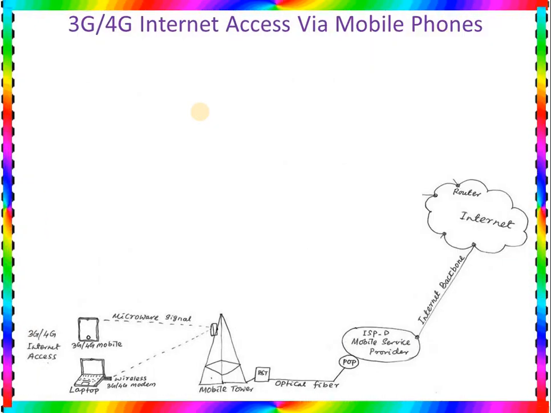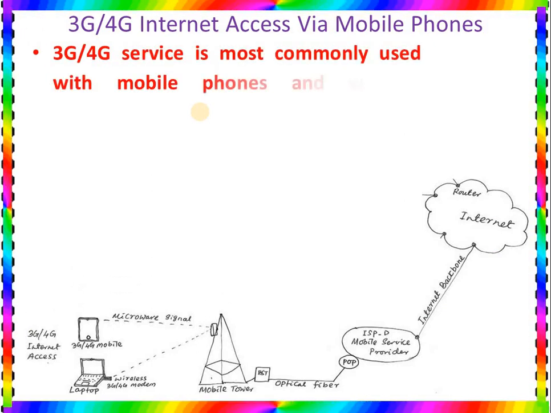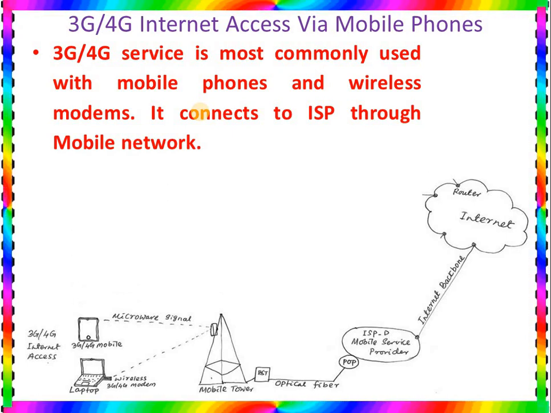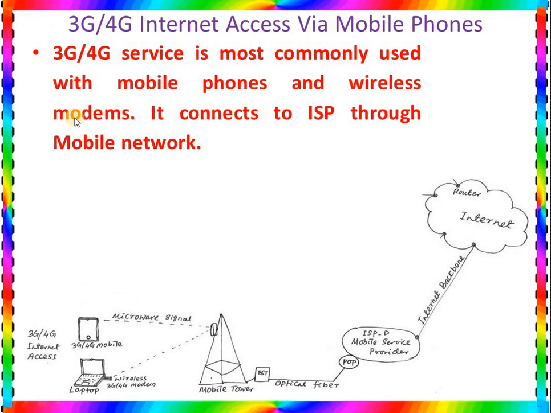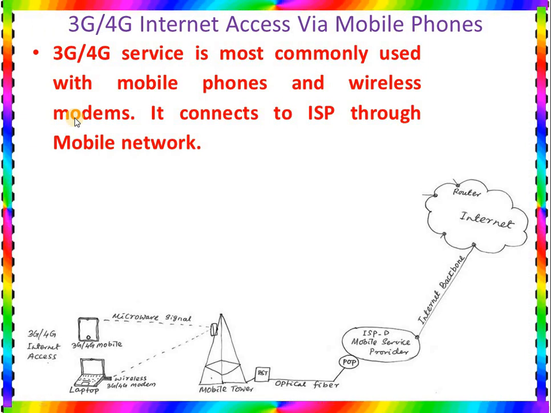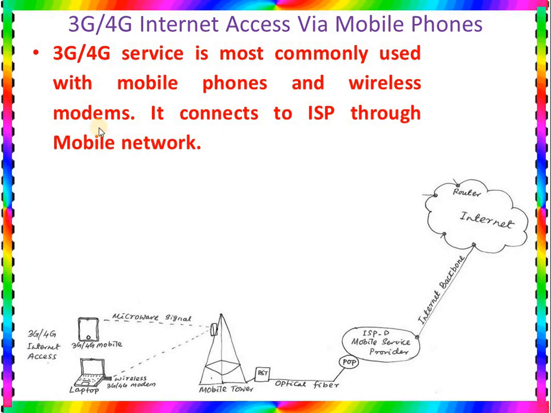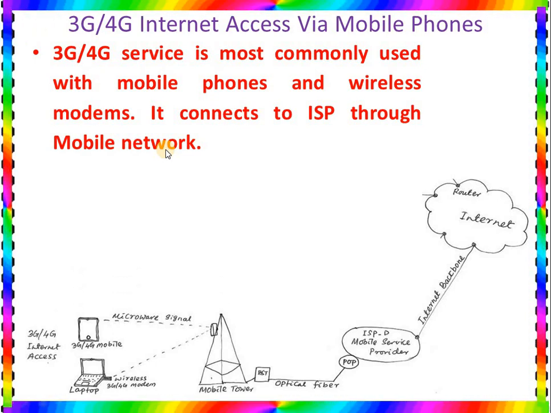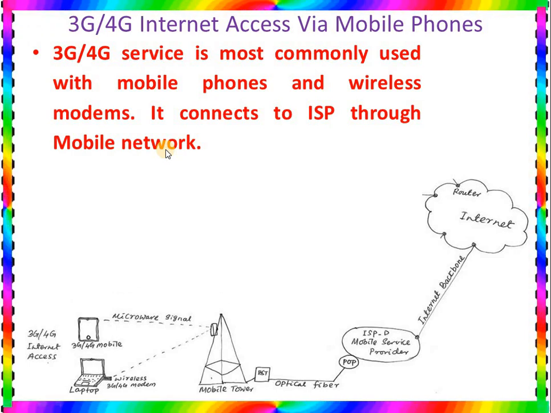So what are the more things about this 3G or 4G? The 3G or 4G service is most commonly used with mobile phones and wireless modems. Sometimes we do not have mobile phones, so if you do not have a mobile phone, you need a wireless modem. Sometimes you can find some people using a 3G or 4G dongle in their laptop. Inside the dongle they can put their mobile phone SIM and use it as a mobile phone, or they can use it without the mobile phone as a wireless modem, or you can say the dongle. It connects to the ISP through the mobile network, and because this is using the mobile network, it is called internet access via mobile phones.